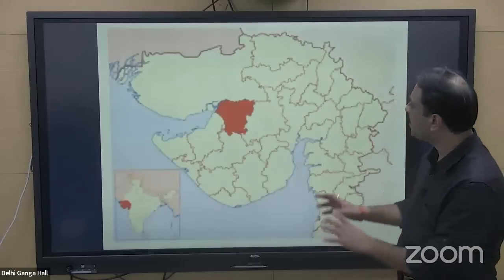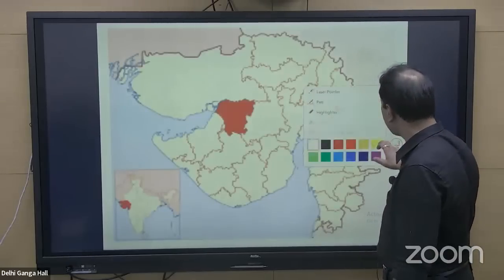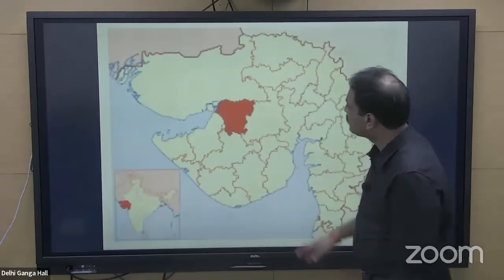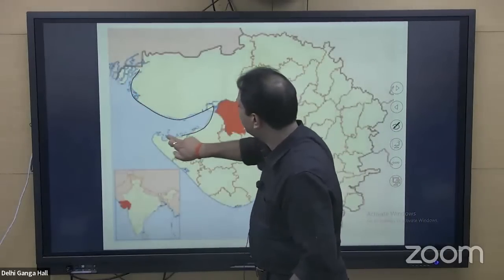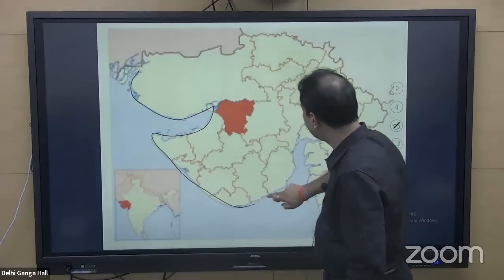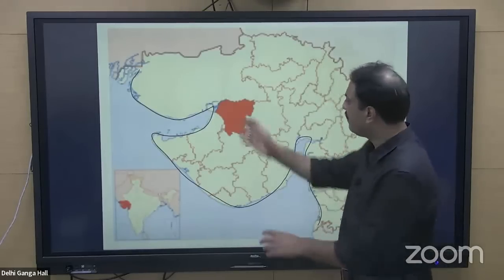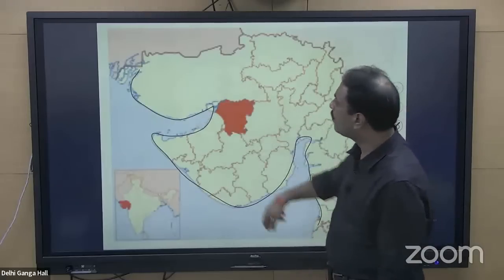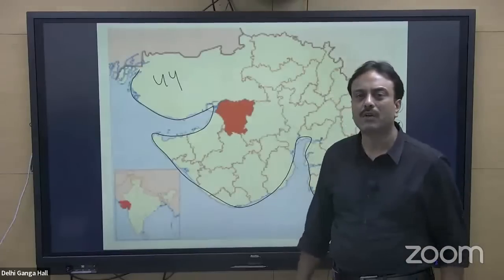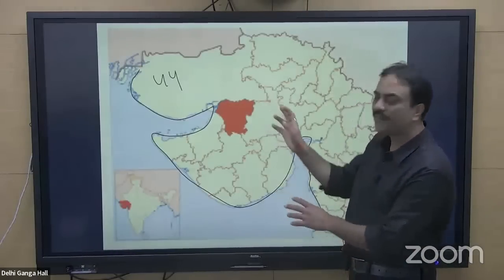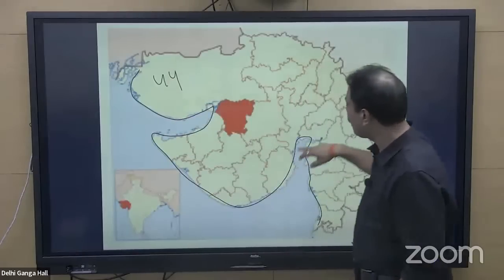Have a look at this particular region of Gujarat. If you look at it, you will find that Gujarat has a very long coastline. This is the Gulf of Kutch. This is the Gulf of Khambat, right? A very long coastline. Almost 44 domestic ports are present on the coastal area of Gujarat. No other state has such a long coastline. Why? Because of this Gulf of Kutch and Gulf of Khambat.